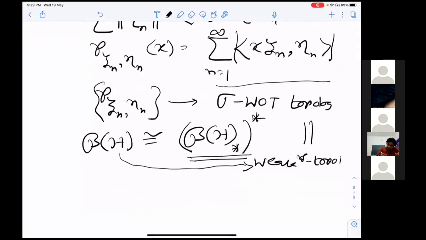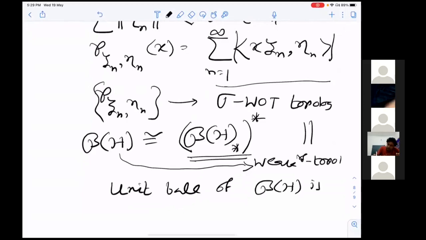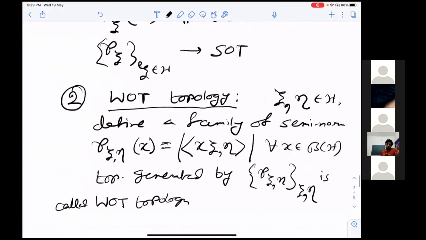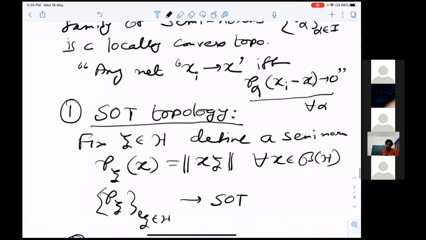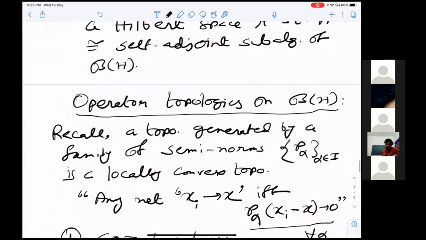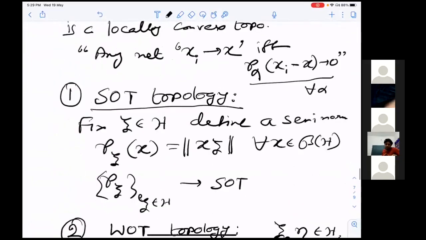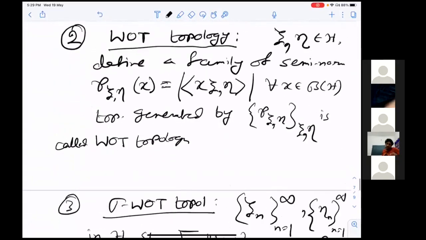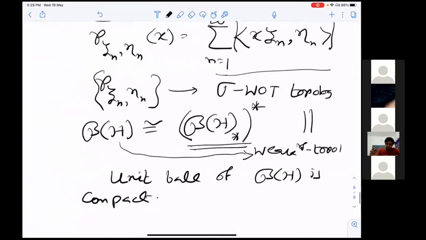Therefore, by Banach-Alaoglu, the unit ball of B(H) is not that big; it is compact. Fine. So what we have seen is that the norm topology on B(H) is not good enough because its unit ball is not compact. Therefore, we have defined various locally convex topologies, and in the sigma-WOT topology, the unit ball will be compact.